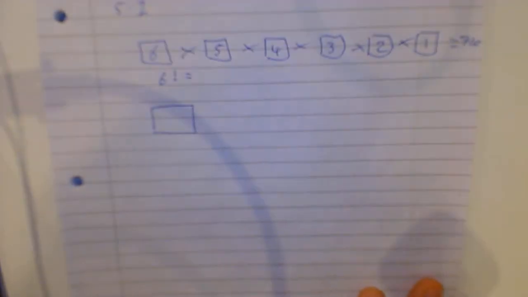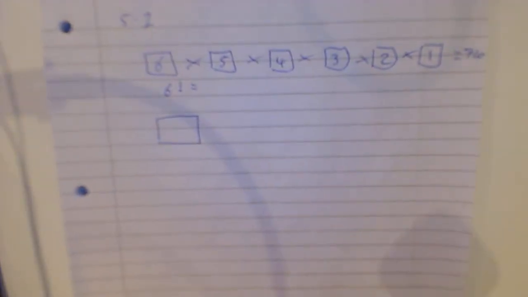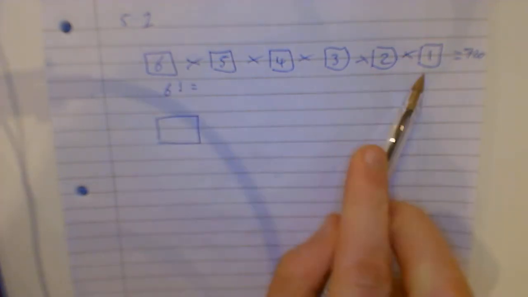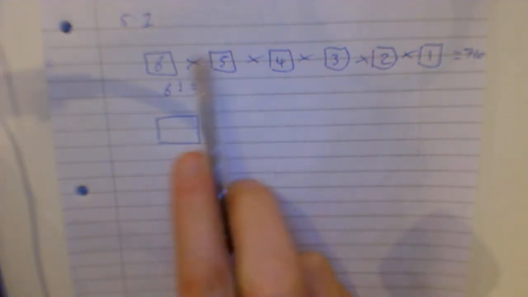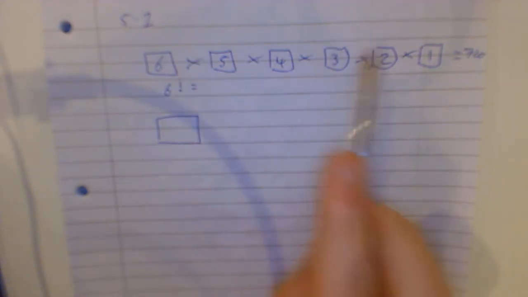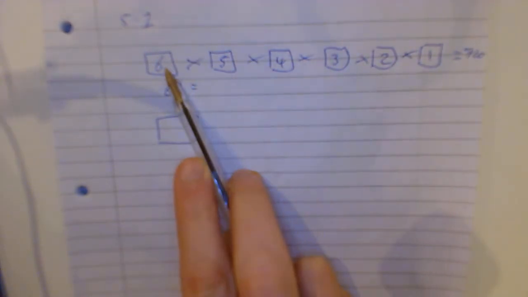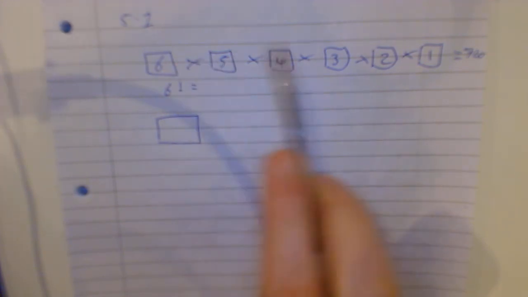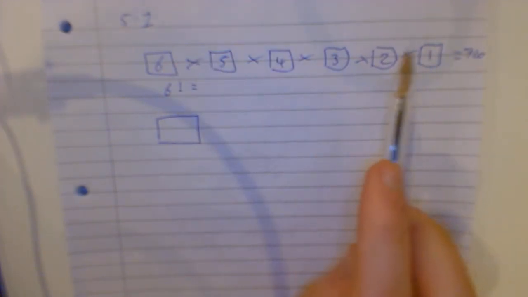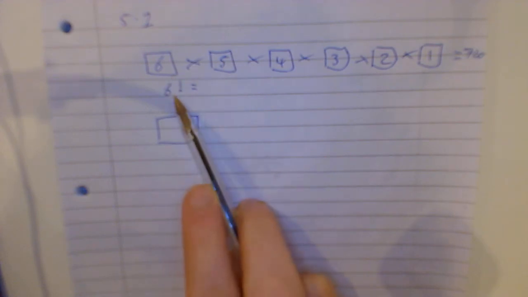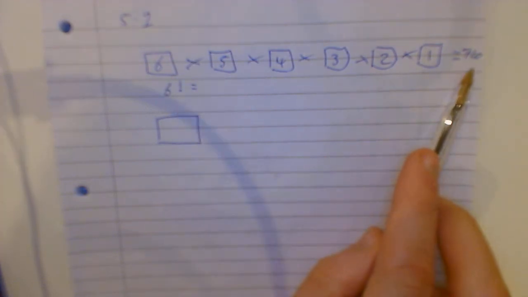So, 5.1, we're trying to deal with probability and the fundamental principle of counting. So I've got 6 books, and I've got to arrange them. Obviously 6 places, that's the 6 boxes. So, first place, I can put 6 books. I'm left with 5, 4, 3, 2, 1. And that's the same as 6 factorial, multiplied out, it's 720.